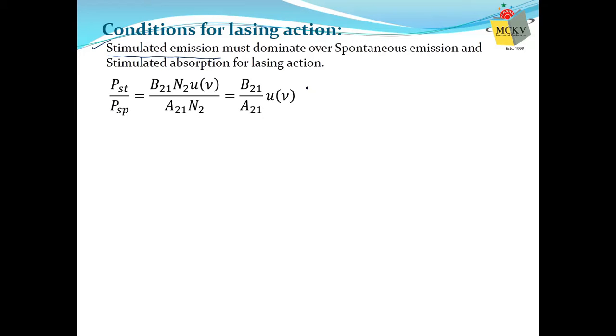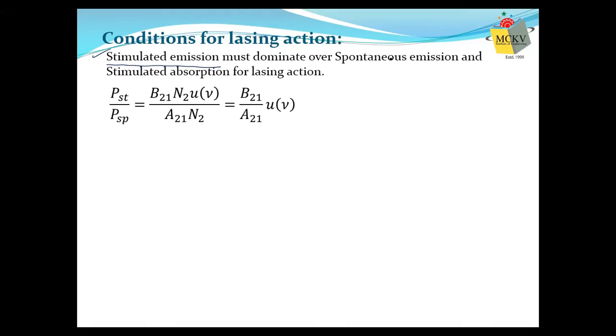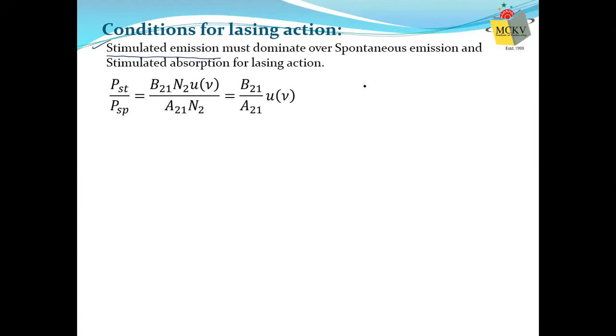Whereas the spontaneous emission rate tells us how many atoms per unit volume per unit time come down by the spontaneous emission process. So in simple words, if you forget about per unit time, per unit volume, you want more atoms to come down from E2 to E1 by the stimulated emission process. That is what you want, more atoms coming down to the lower energy level by stimulated emission, not by spontaneous emission. So for that, we are finding the ratio.